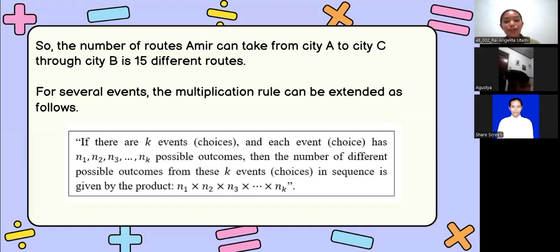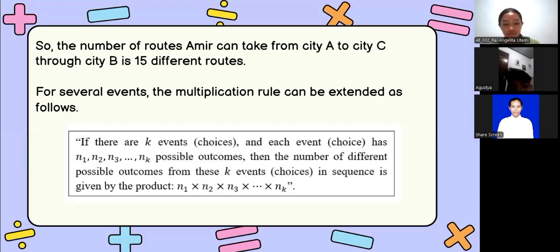Exactly, Agustia. The rule states if there are k events and each event has n1, n2, n3, and so on, up to nk possible outcomes, then the number of different outcomes in sequence is the product n1 times n2 times n3 times until times nk.